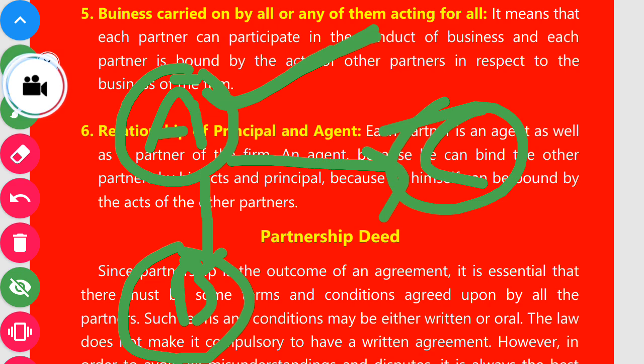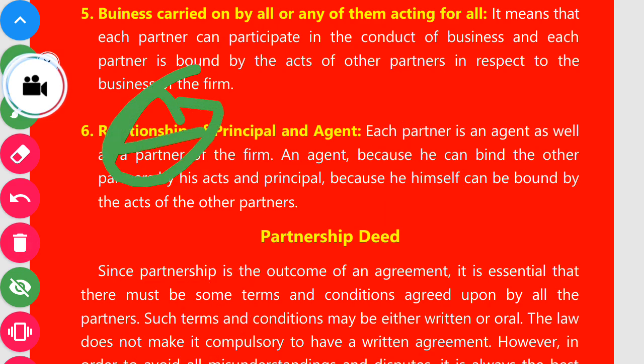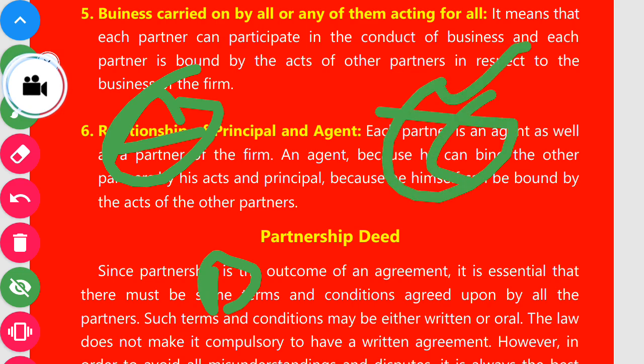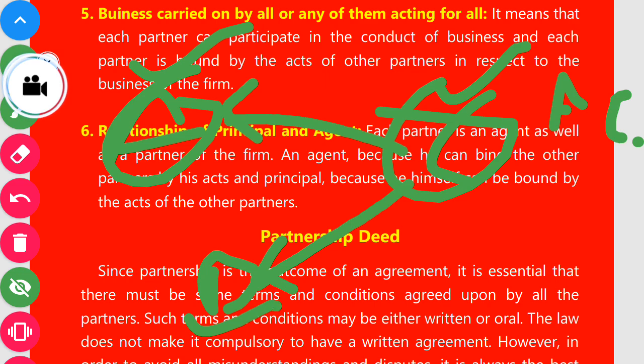Suppose these are three partners A, B and C. Mr. C makes an agreement with a third party. Here Mr. C can bind Mr. A and Mr. B for his act. In this condition, Mr. C is an agent and Mr. A and Mr. B are the principals. Do you understand properly? Good.